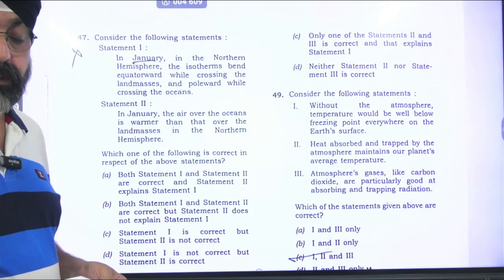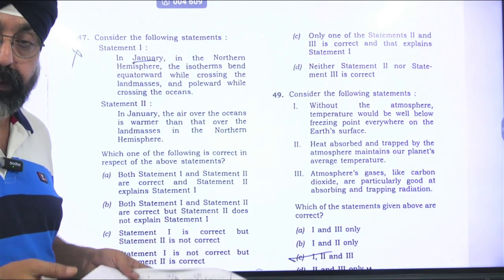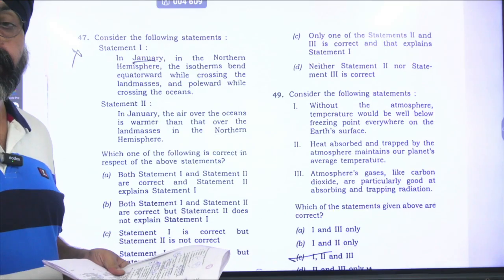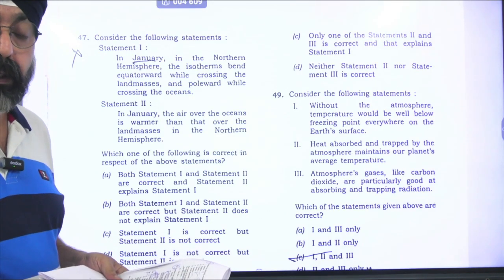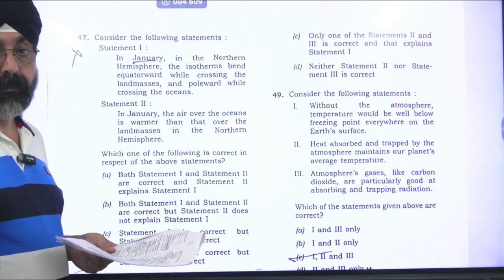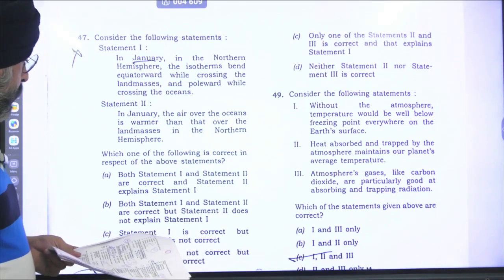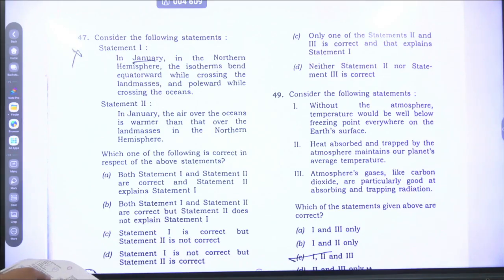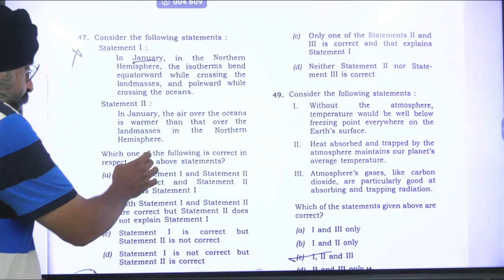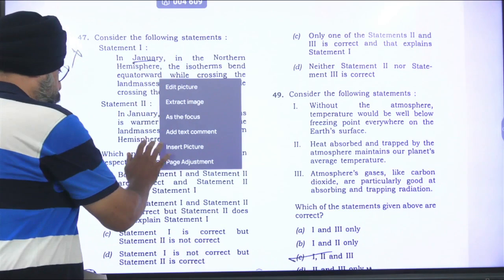In the month of January, this is winter, lands are cold, right? But the water bodies are warm. So both the statements are correct. So here I will go for both statement 1 and statement 2 are correct, and statement 2 explains statement 1. I will go for the first option there.